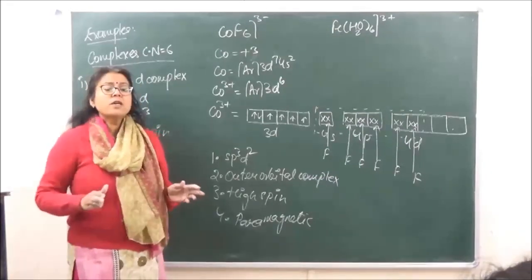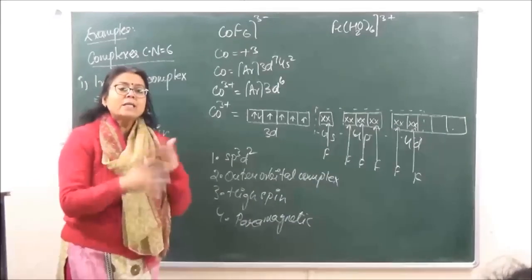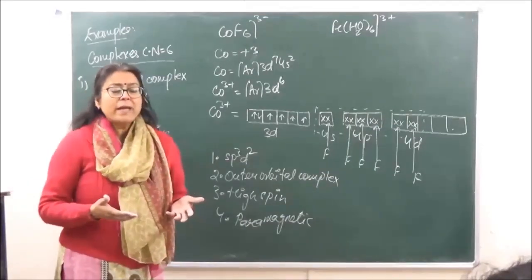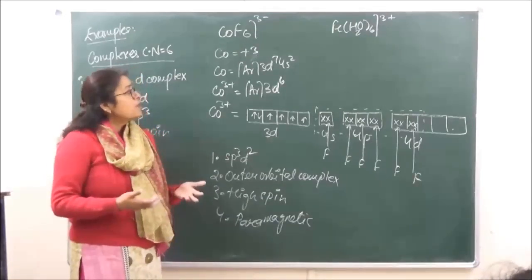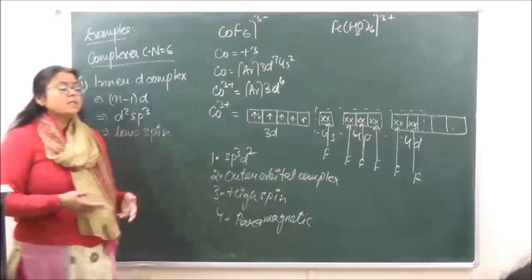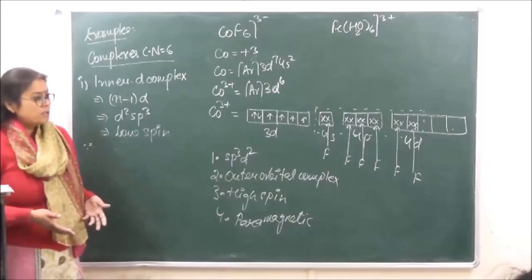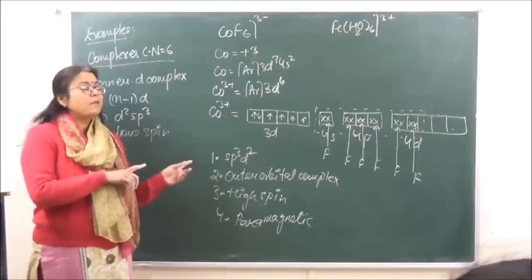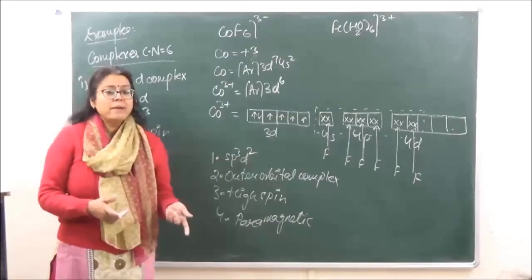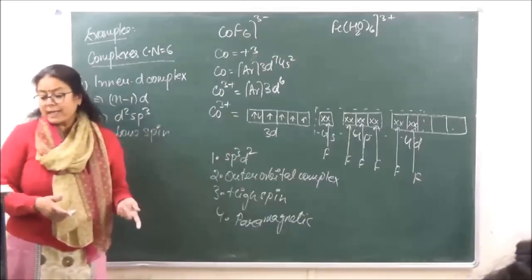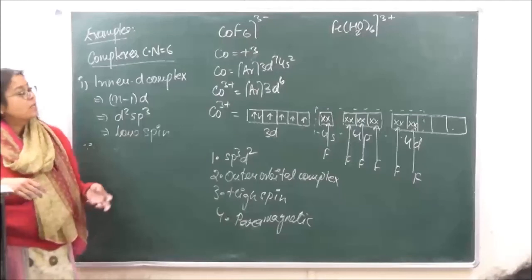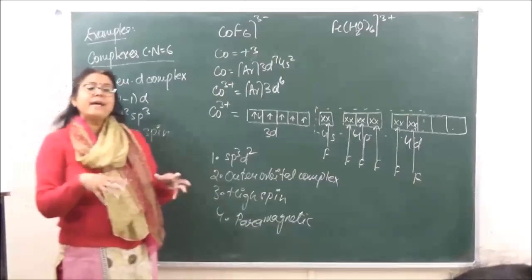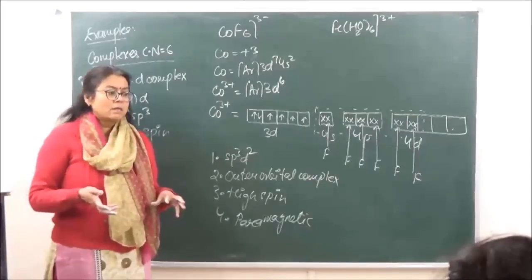Right? Now, also it does not give us an idea of the strong field and weak field ligands. Which means it does not explain why the rearrangement of the electrons takes place in certain complexes. So, we've already seen that with strong field ligands there is going to be rearrangement. Right? Why that rearrangement takes place is not explained by VBT. That is more clearly explained by CFT, which we will do in our next lecture. Then it does not tell us the existence of inner d and outer d complexes.